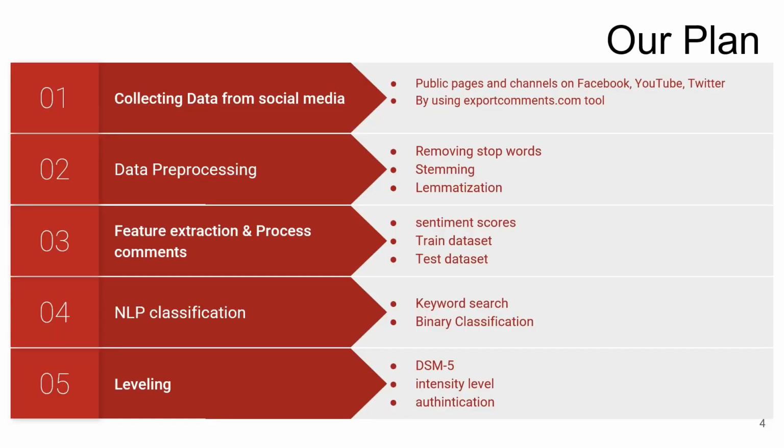Our work plan consists of 5 stages. Initially, we will collect the data from public social media such as Facebook and Twitter with the help of an export comments tool. Secondly, we will pre-process the data, which includes removing stop words, stemming and lemmatization. Next, based on sentiment analysis, we will do the feature extraction and process the comments, which include train and test dataset.